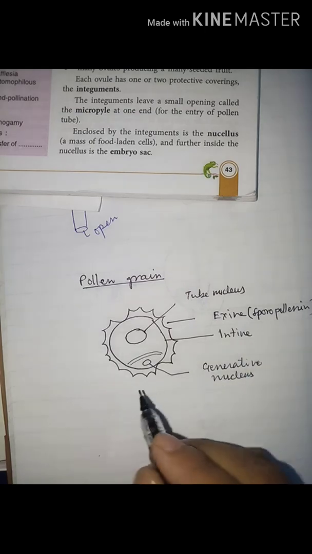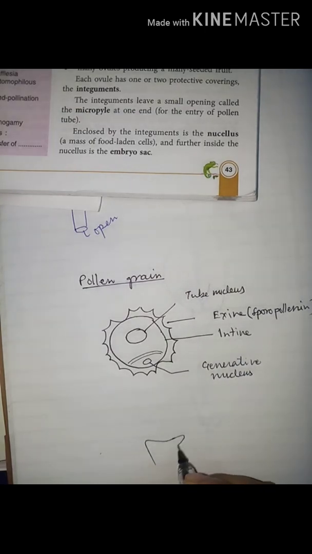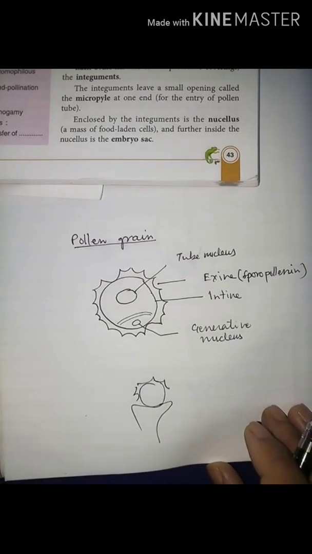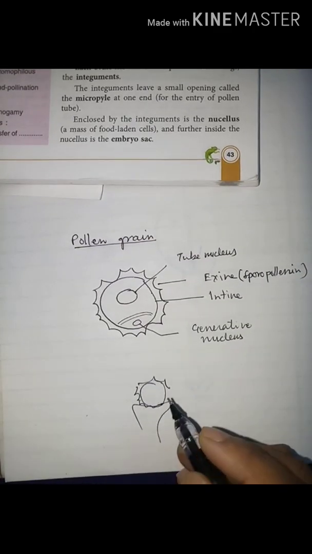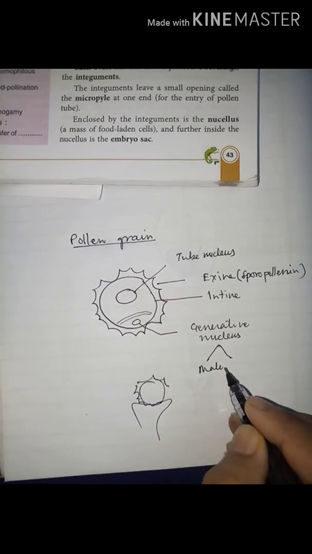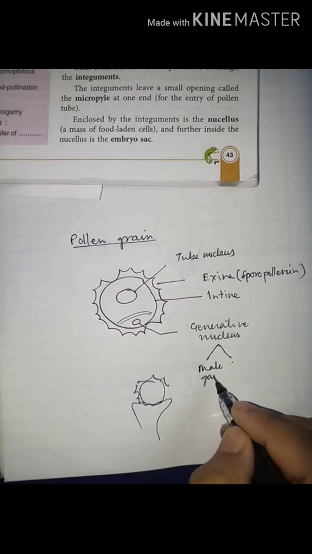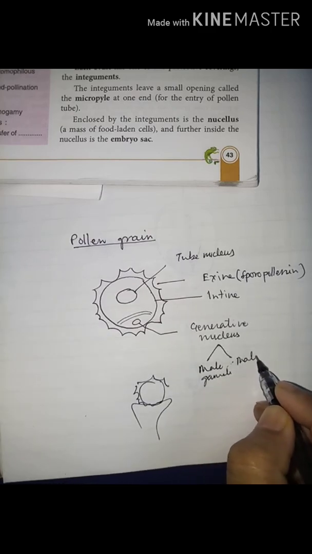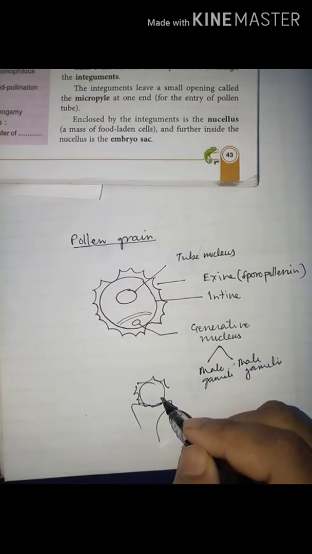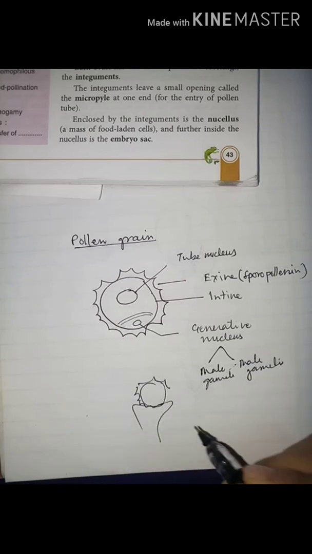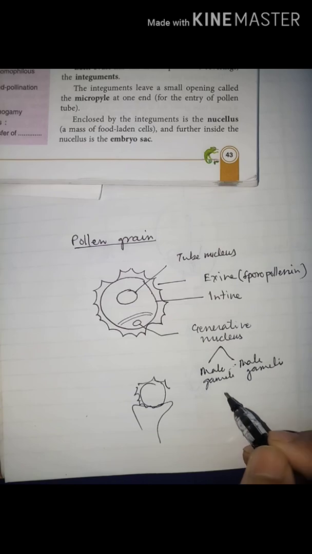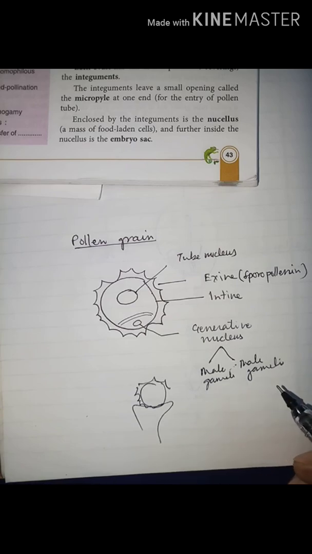When the pollen grain reaches the stigma, the generative nucleus divides into two male gametes. Clear all of you? When the pollen grain reaches the stigma, this generative nucleus divides into two male gametes. Clear all of you?